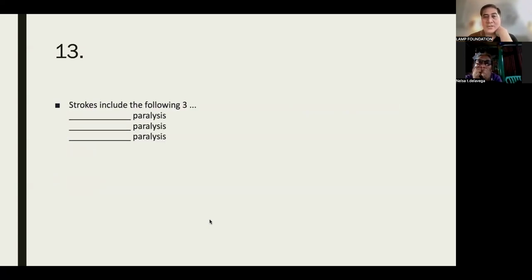Okay, strokes include the following three. What types of paralysis? Facial. Upper extremities paralysis. Yeah. Facial, lower extremity, leg. That's all. Like the arm, and other types.